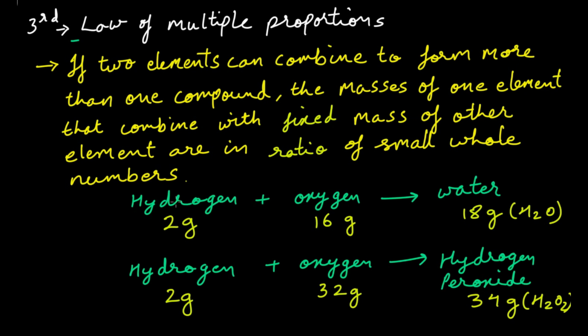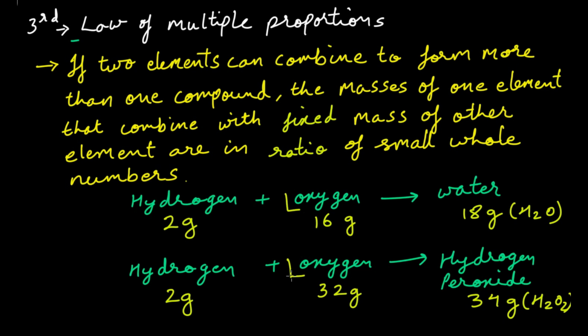Now let's see again, masses of one element that combine with the fixed mass of the other element. The fixed mass is hydrogen, 2 gram, 2 gram. The other mass is of oxygen, that is 16 gram and 32 gram. So we are talking about the ratio of oxygen, the element whose mass is not fixed.